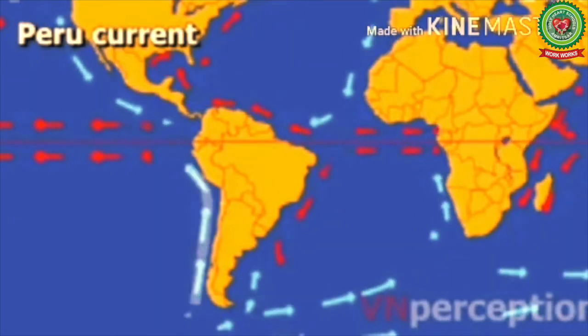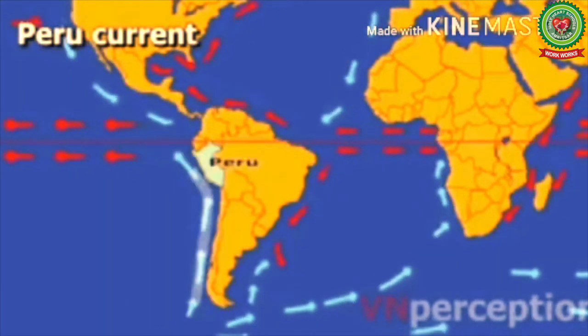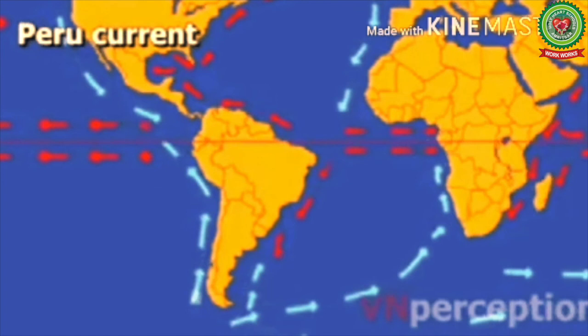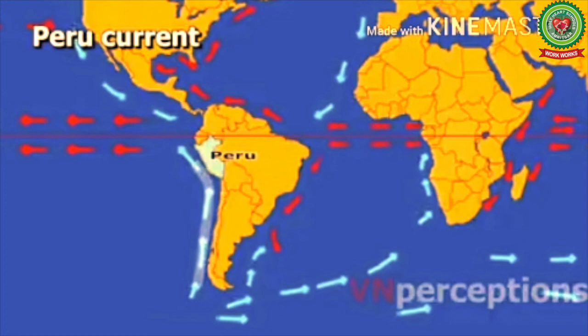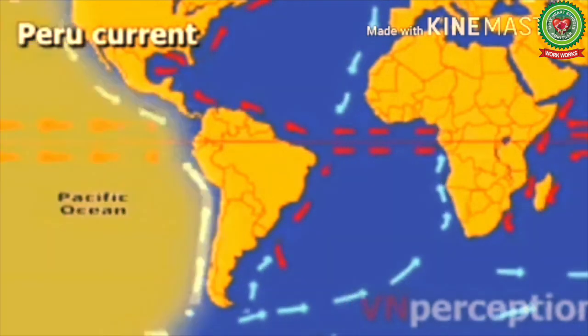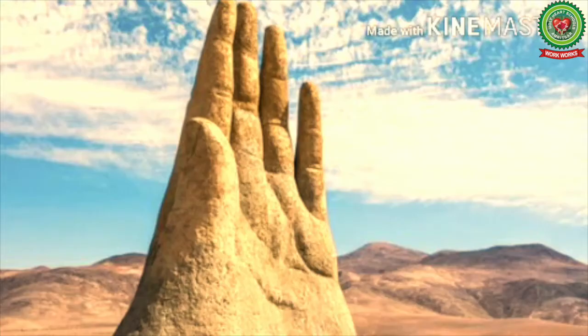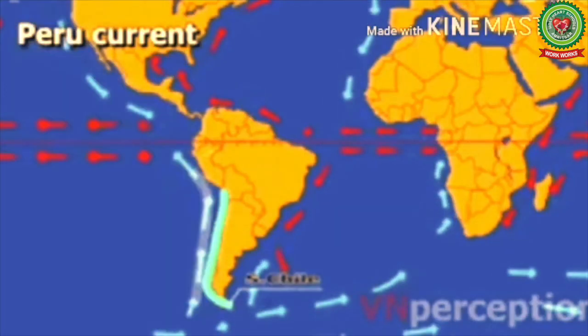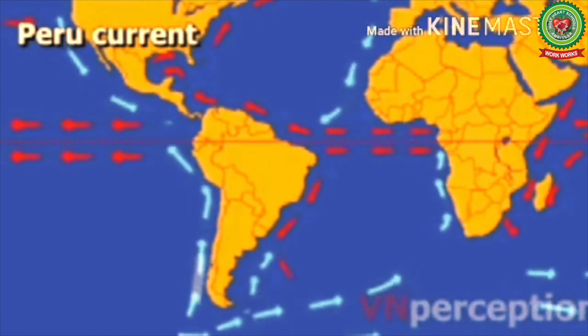Now next we have Peruvian Current. It is a cold water current and also known as Humboldt Current which flows along the western coast of South America. It flows from south to north along the coast of Peru and is caused by the northward deflection of west wind drift. This current has cooling influence on the climate of Chile, Peru and Ecuador. It is largely responsible for the aridity of vast Atacama Desert. The Peruvian current joins South Equatorial Current and completes the cycle of currents in the South Pacific Ocean.